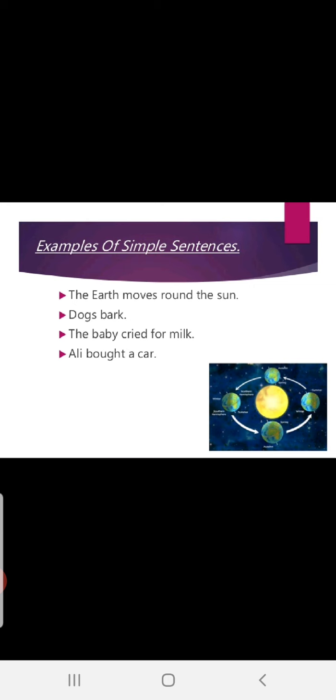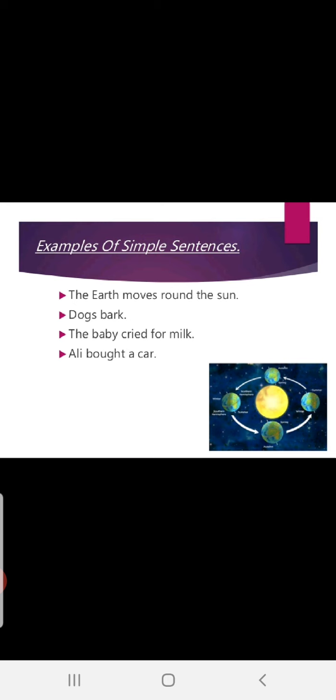No problem. When I explained you the definition for what is a sentence, in that I told you even one word or two words enough to make a sentence if they are giving us complete meaning. Dog bark or dogs bark. Okay, dog barks. You know V1, V2, V3, V4 and V5 form. Here, dogs bark.